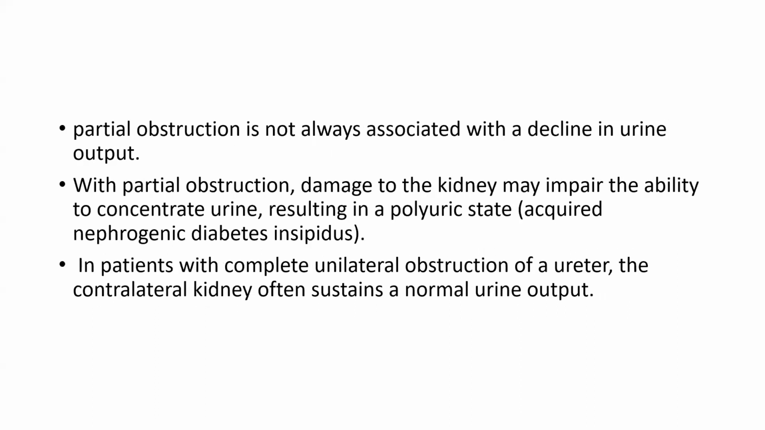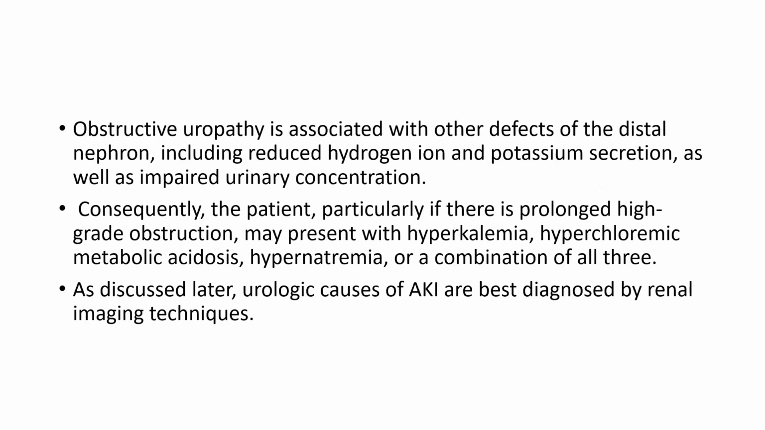Partial obstruction is not always associated with a decline in urinary output. With partial obstruction, damage to the kidney may impair the ability to concentrate urine, resulting in a polyuric state. In a patient with complete unilateral obstruction of the ureter, the contralateral kidney often sustains normal urine output. Obstructive uropathy is also associated with other defects of the distal nephron, including reduced hydrogen ion and potassium secretion, as well as impaired urinary concentration. Consequently, the patient, particularly if there is prolonged high-grade obstruction, may present with hyperkalemia, hyperchloremic metabolic acidosis, hypernatremia, or a combination of all three.